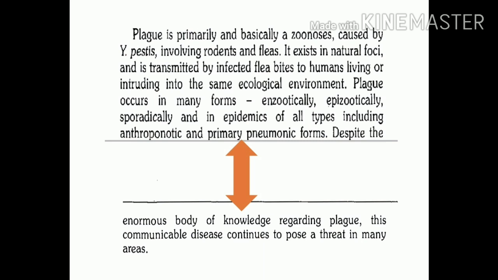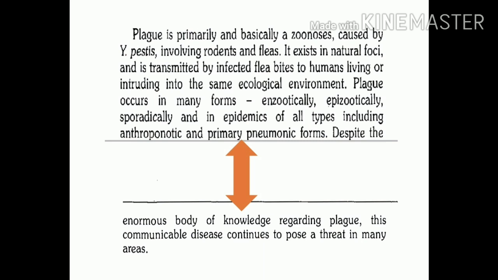So plague is a zoonotic disease which is caused by Yersinia pestis, and it is transmitted by infected flea bites to humans. And these fleas are mainly rat fleas which are involved in disease transmission. Now this plague disease, its distribution pattern you can find in enzootic form as well as in epizootic form.